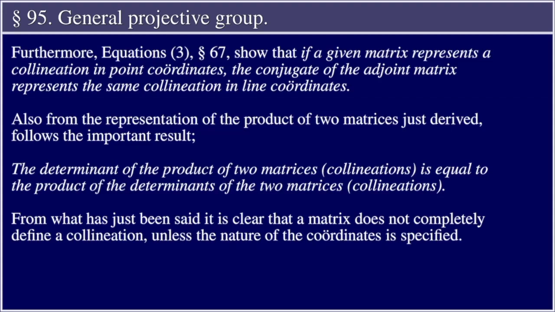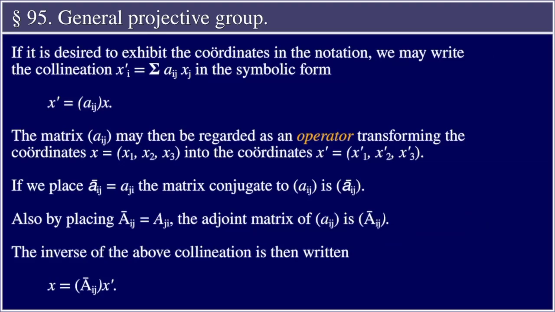From what has just been said, it is clear that a matrix does not completely define a collineation unless the nature of the coordinates is specified. If it is desired to exhibit the coordinates in the notation, we may write the collineation x sub i prime equal summation a sub ij x sub j in the symbolic form x prime equal the matrix a sub ij times x. The matrix A sub ij may then be regarded as an operator transforming the coordinates x equal x1, x2, x3 into the coordinates x prime equal x1 prime, x2 prime, x3 prime.